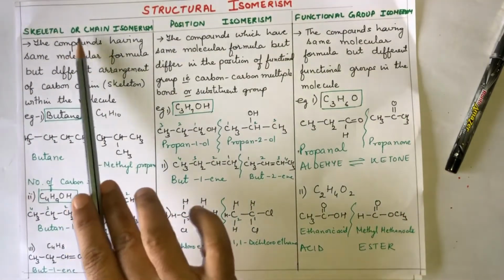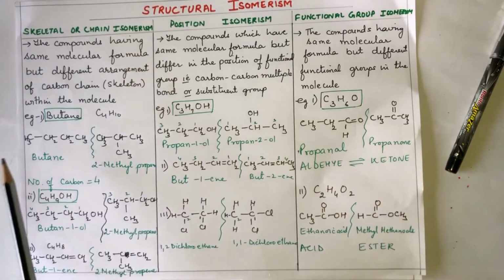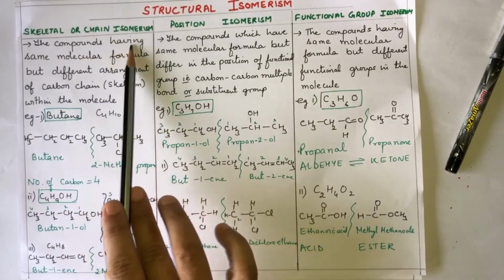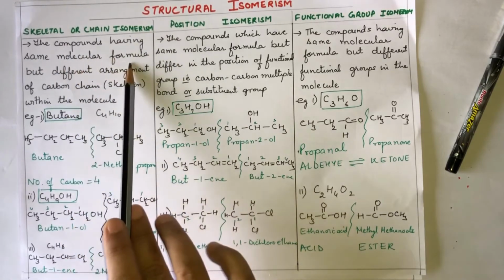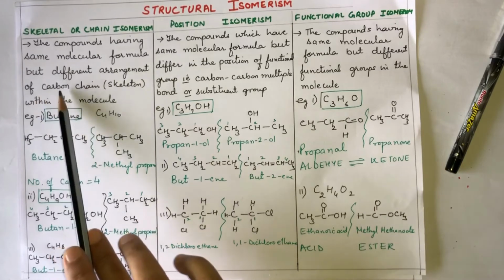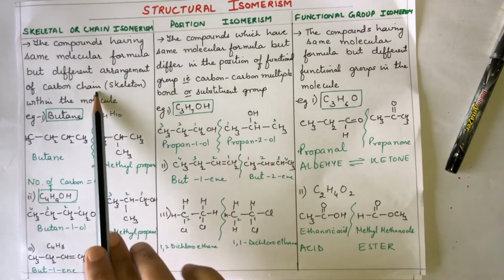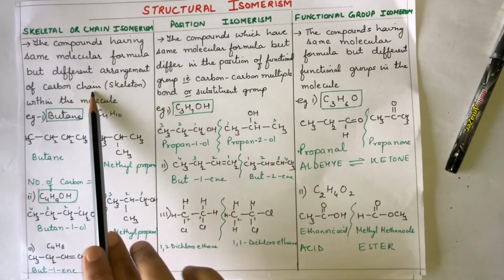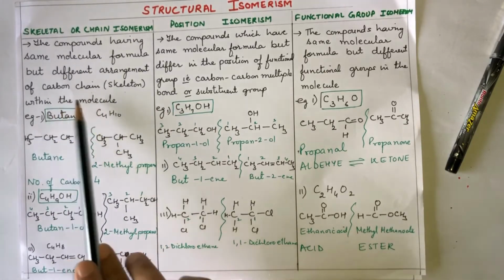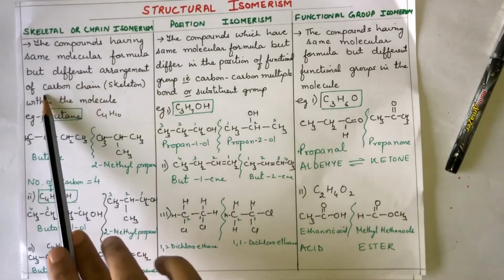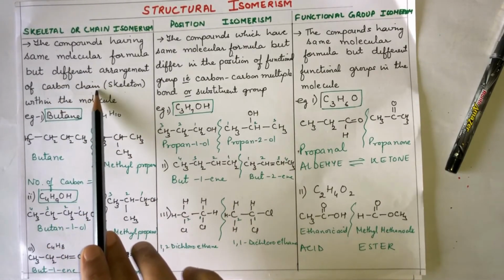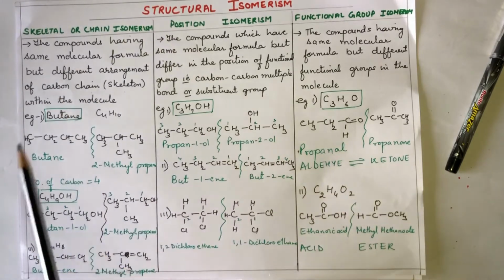Now, structural isomerism basically will start with a skeletal, position and functional comparative study. Skeletal isomerism is also known as chain isomerism. And what happens in this? The compounds have the same molecular formula but a different arrangement of carbon chain. Just understand this word, carbon chain. In the skeleton, within the molecule, only the carbon chain is changing its position. Just note this word in skeletal isomerism.